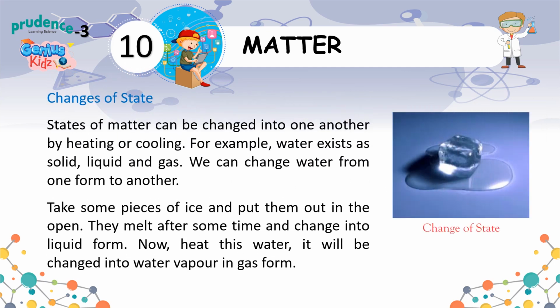Changes of state. States of matter can be changed into one another by heating or cooling. For example, water exists as solid, liquid and gas. We can change water from one form to another. Take some pieces of ice and put them out in the open. They melt after some time and change into liquid form. Now, heat this water. It will be changed into water vapor in gas form.